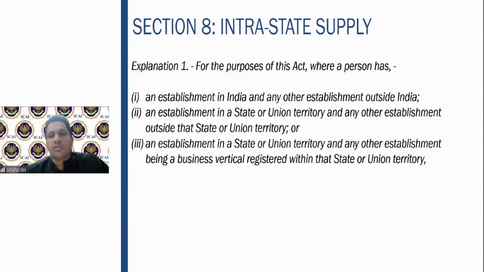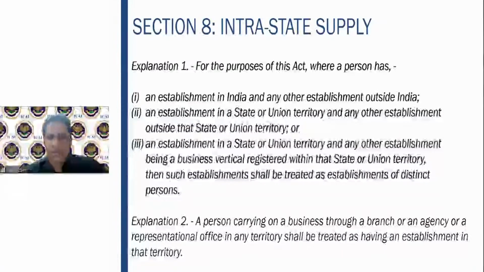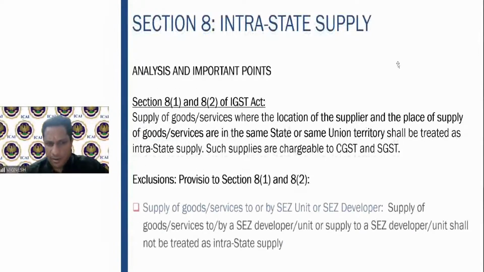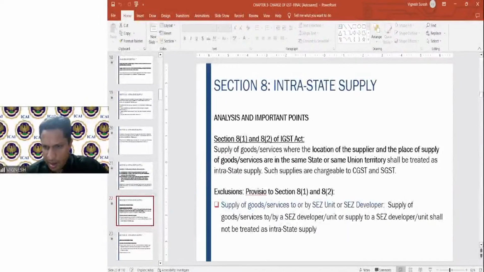Establishments are there in India and outside India. In one state an establishment is there, in another state another establishment is there. Or within one state, you have different business verticals, that is, you have two businesses but in one state, so you have obtained two GST registrations. These two shall be regarded as distinct persons. Even though a branch or agency or office is there, it shall also be treated as if he is having an establishment in that territory. That clarification also is given. So that was your section 8 provisions.